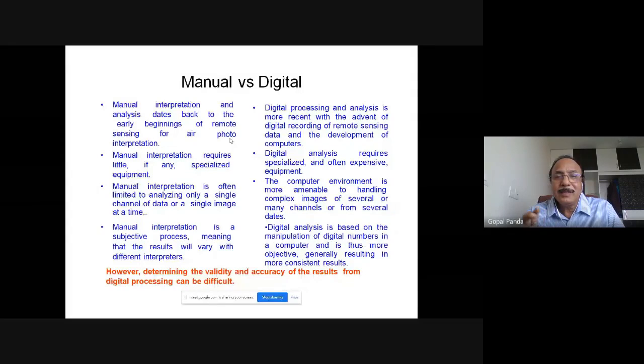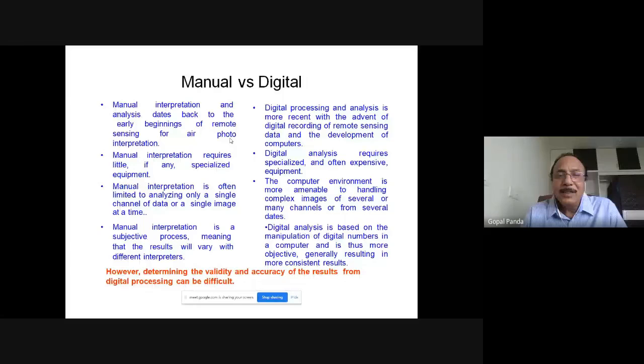But the most important thing is, either it is manual or digital, you need a validation of the results which you are deriving from the image. That is more sensible in digital because here you have a scope to see the features that may not be possible with the huge database that you will be processing in a digital format. So a little bit of field experience and field testing is more important in digital, but we can have a better result out of the digital image processing.